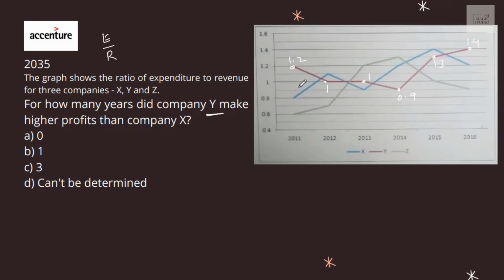Company X, where is company X? Company X is the blue line, 1, 2, 3, 4, 5, 6. To make higher profits, the red dot should be below the blue dot. Red dot is below the blue dot.